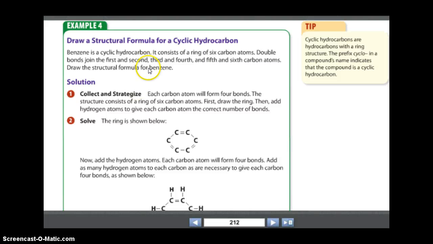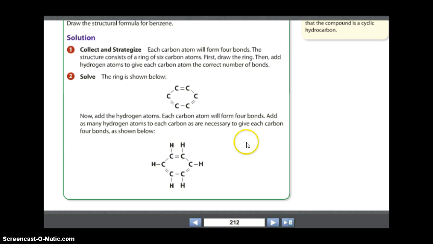So again, they told you that the double bonds join the first and second. So like I said, just start at top and count around. 1, 2, 3, 4, 5, 6. And add in your hydrogens. That's it.